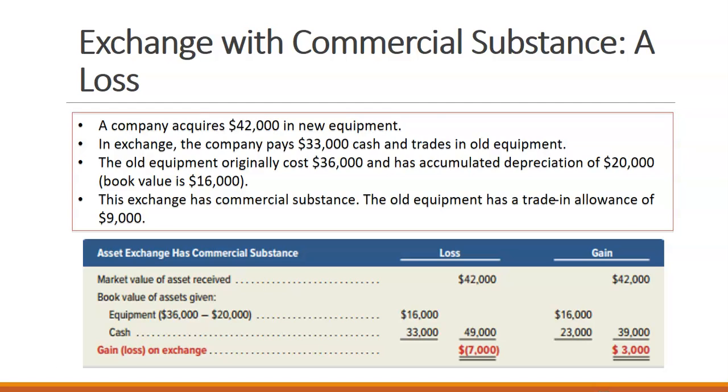So we get a new equipment of $42,000. We paid $33,000 and we had a trade allowance from our old equipment. The old equipment has a book value of $16,000 and has a trade-in allowance of $9,000. So we have this example here. We have market value of our asset received is $42,000. The book value is $16,000 and our cash paid was $33,000. So we have a gain or a loss on the exchange.